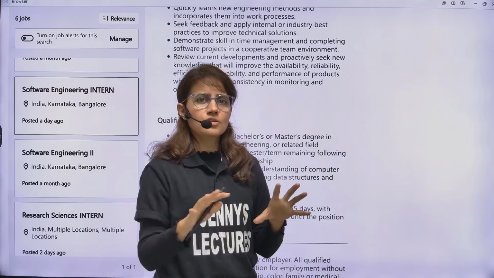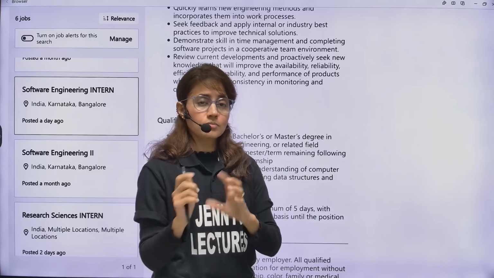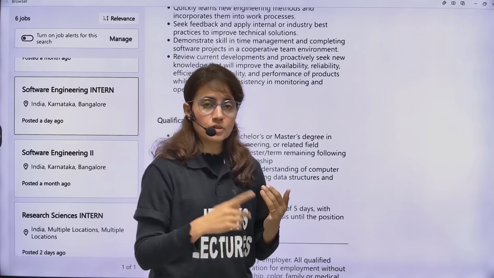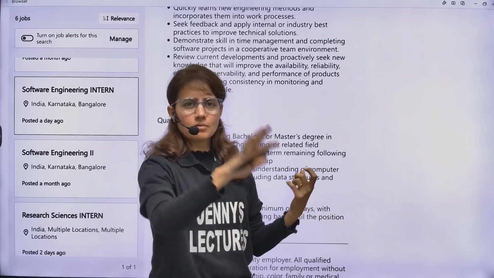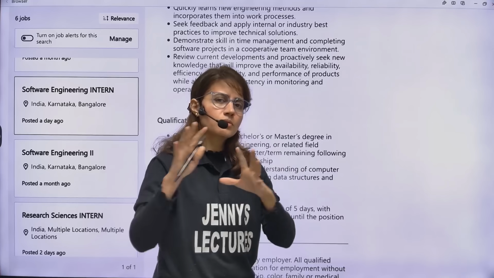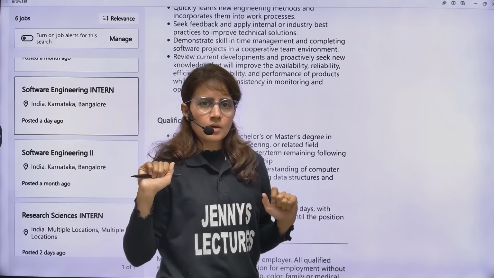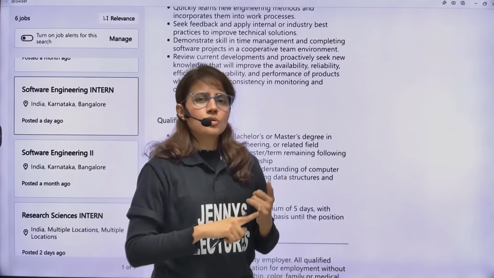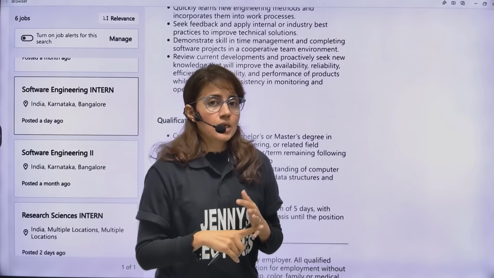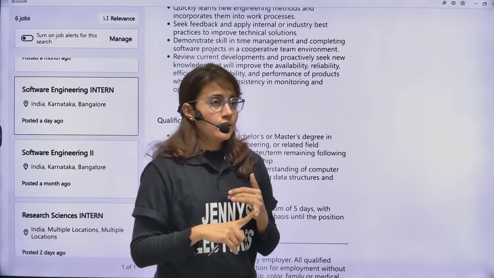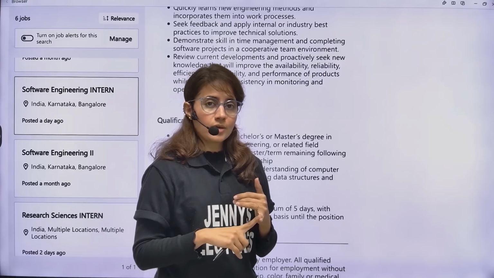Generally, the application process works like this: after you apply, within 10-15 days you will get a mail if you got selected. First is resume selection. You have to apply and upload your resume, and also fill in some extra information. But that's not a great deal, you can fill that form easily. After resume selection, if you get a mail, then there will be an OA, an online assessment.